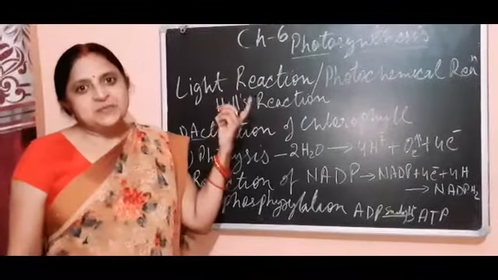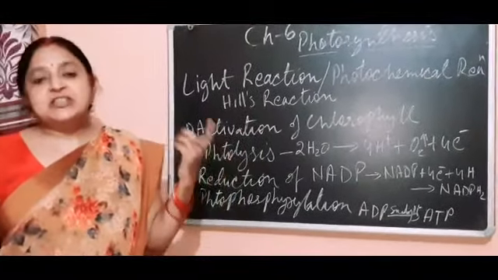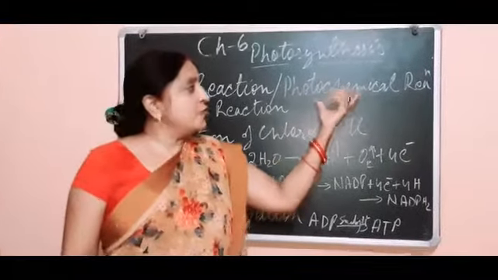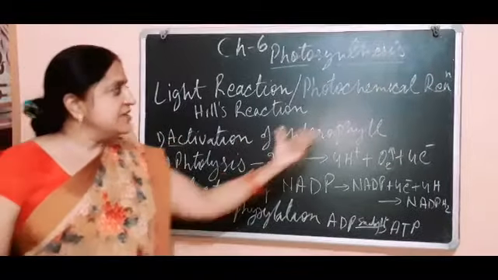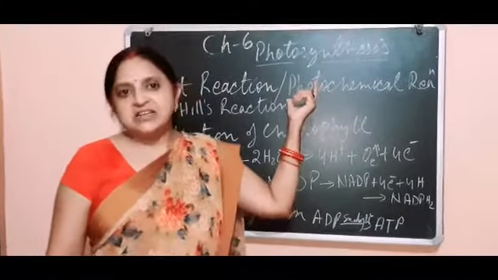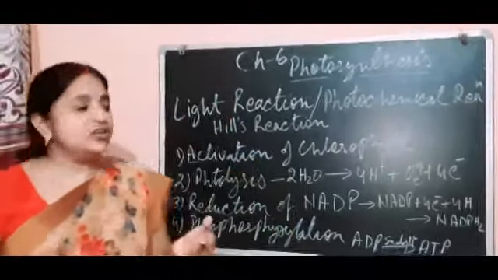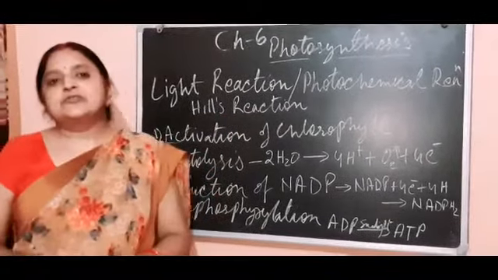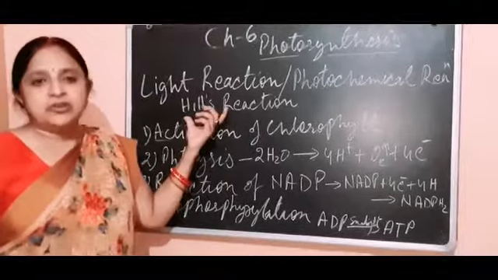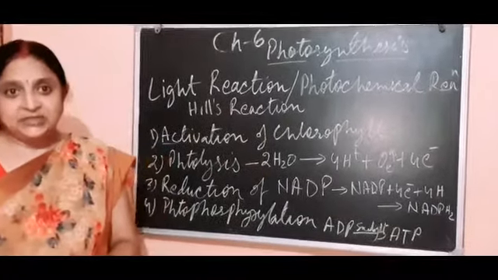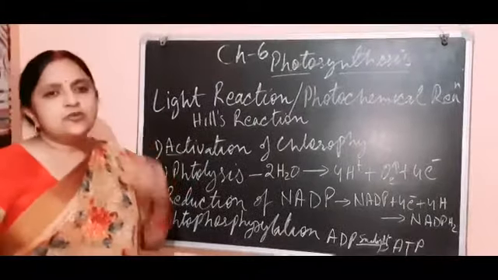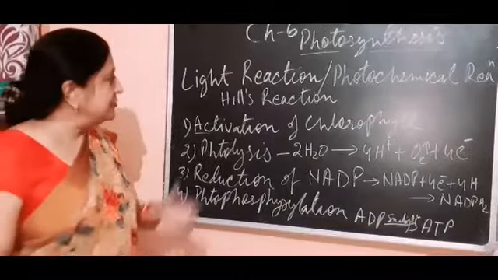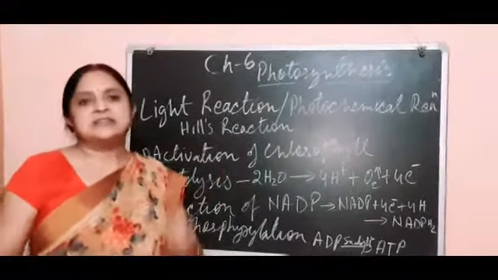Light reaction means the reaction which takes place in the presence of light. It is also called photochemical reaction, as it is a chemical reaction which takes place in the presence of light. Photo means light, so it is also called photochemical reaction or Hill's reaction. Hill is the name of the scientist who discovered it, so it is giving honor to him. The question can come in any form: write a note on light reaction or write a note on Hill's reaction. So don't be confused. All the three things are the same.